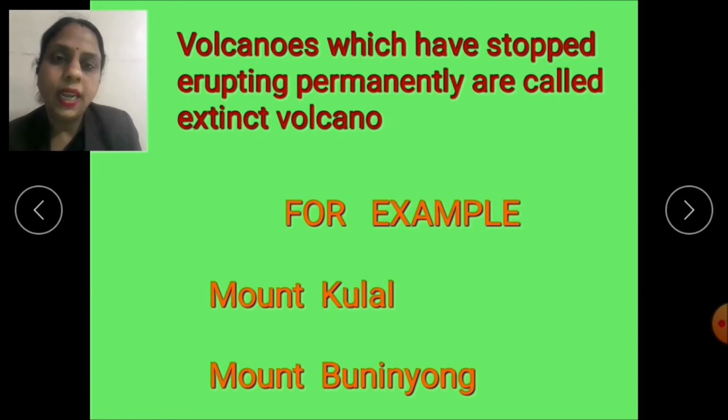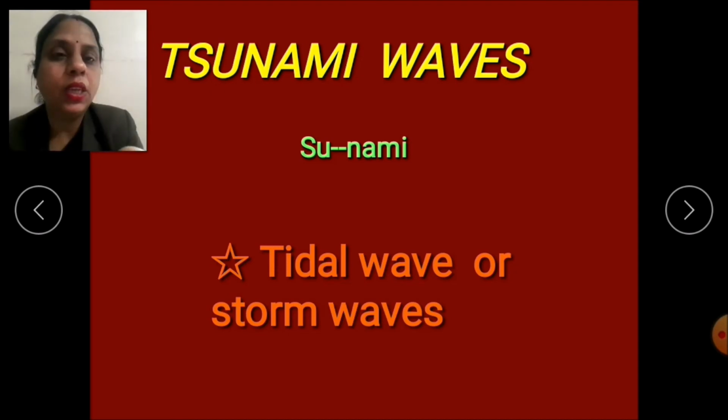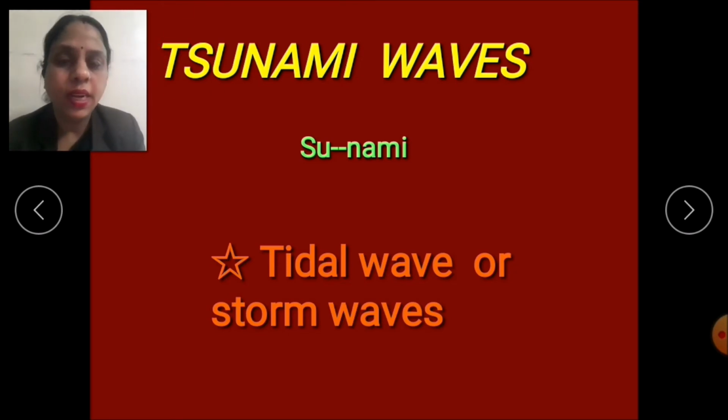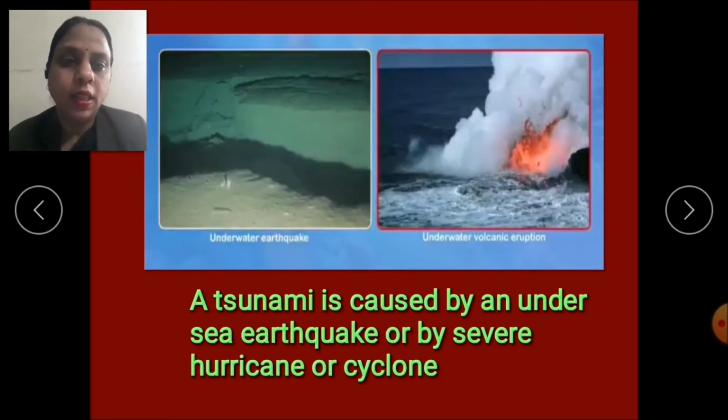Now moving ahead, let's see another natural disaster, that is tsunami waves. Here, what is the spelling, children, of tsunami? T-S-U-N-A-M-I. Here, children, T is silent. So children, it is pronounced as tsunami. And these tsunami waves are also known as tidal waves or storm waves. Now children, what do you understand by tsunami? Yes, tsunami is caused by an undersea earthquake, as you can see in the picture, or by a severe hurricane or cyclone.